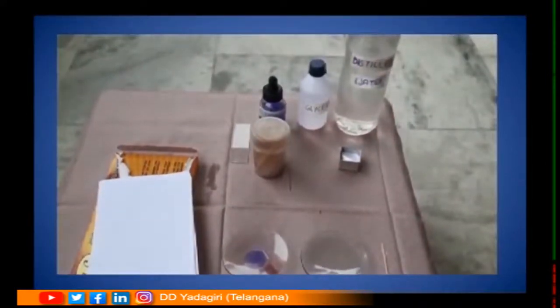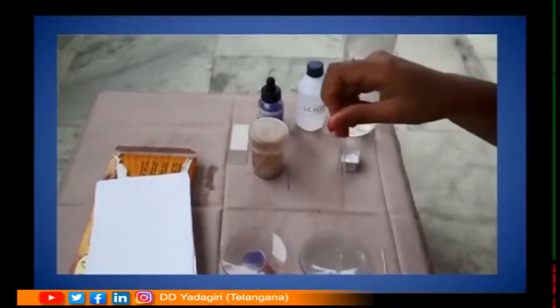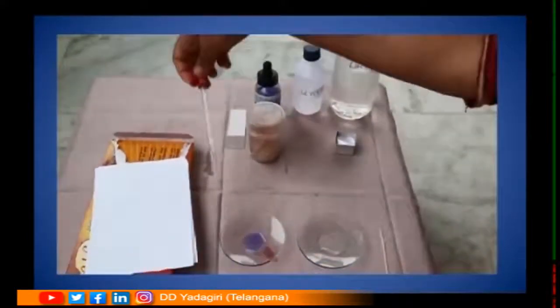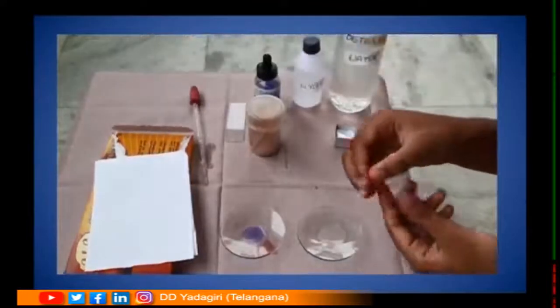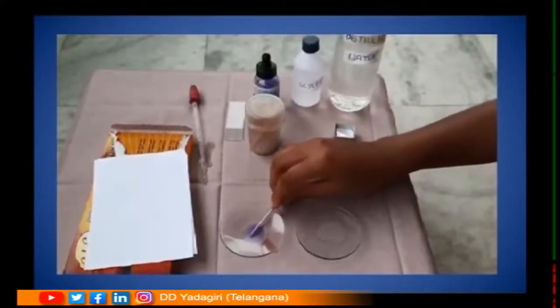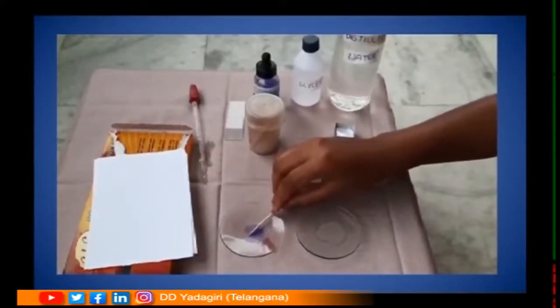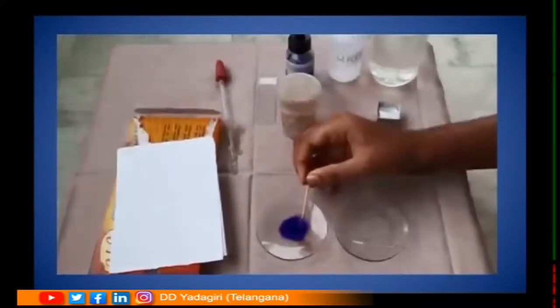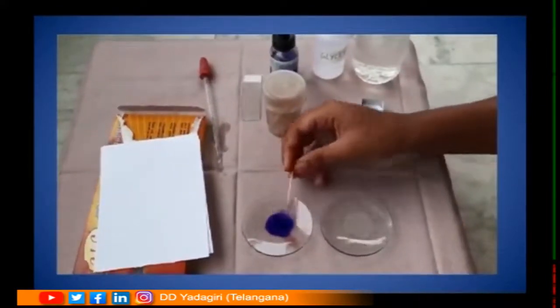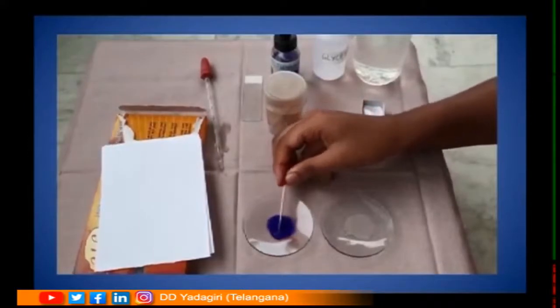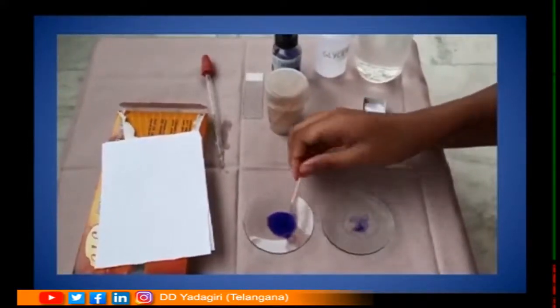With the help of a dropper, take a few drops of water into another watch glass. Now this cheek cell, put it into the methylene blue and let it stay there for a minute so that it gets stained and it gets color.